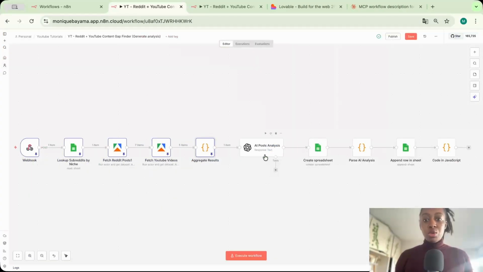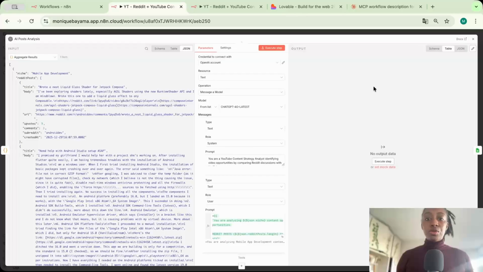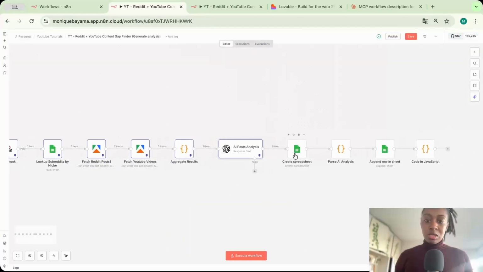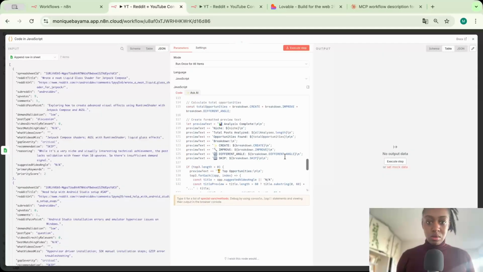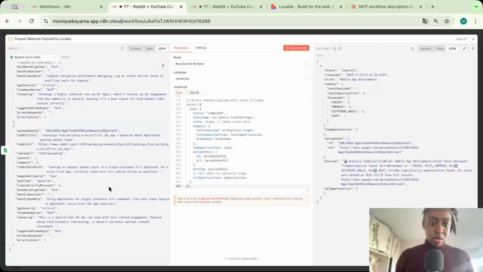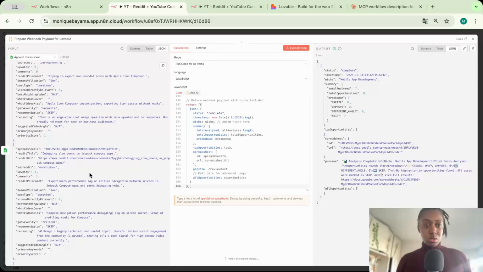And the reason why I'm doing this is just because I don't want to burn any API credits or OpenAI credits just on testing the workflows. Okay, so here in my example, there's no interesting data to use.